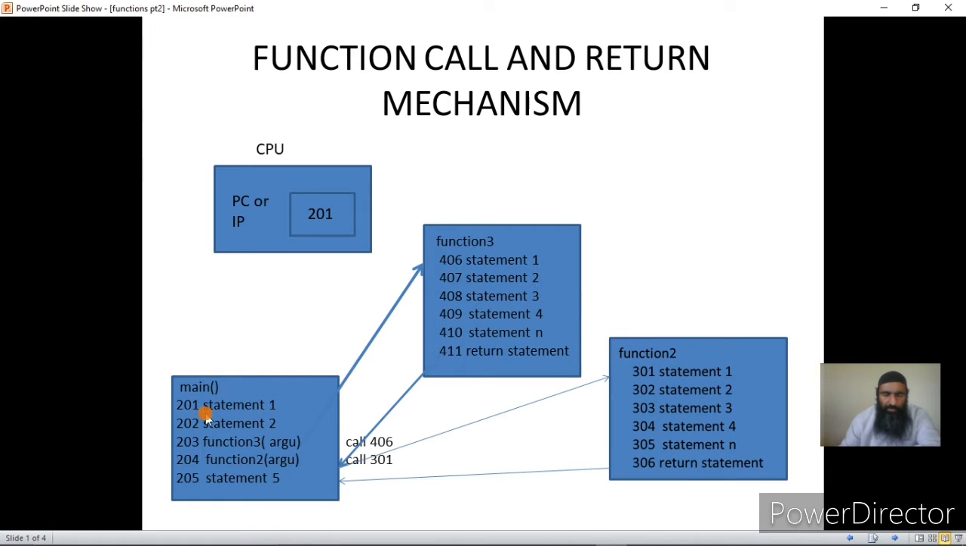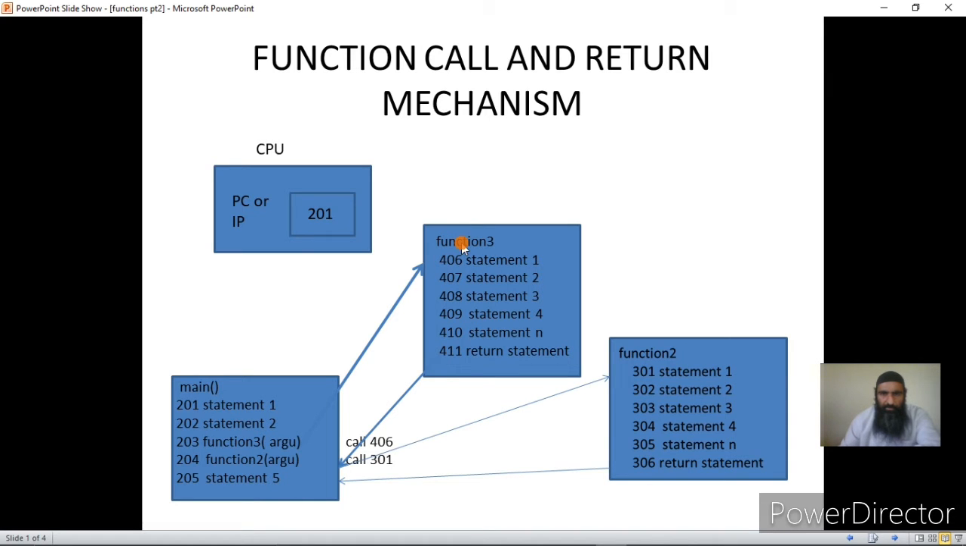Now the different instructions or statements of the main, if you see, they are stored at different locations, starting from location 201. So this is the first statement of the main, this is the second statement of the main, this is the third statement of the main, and this is the fourth statement of the main, and this is the fifth statement of the main.